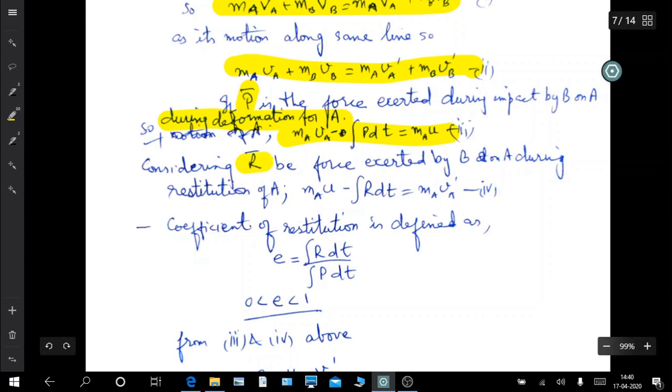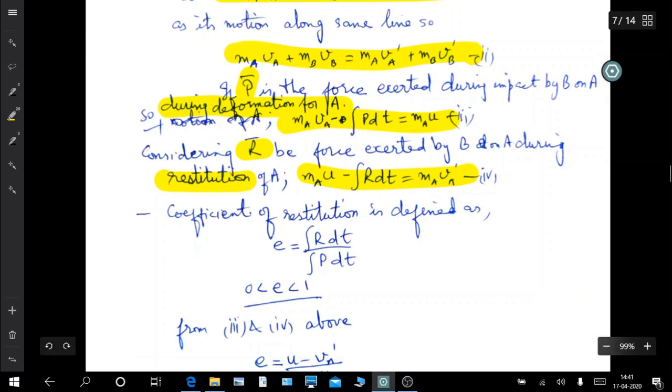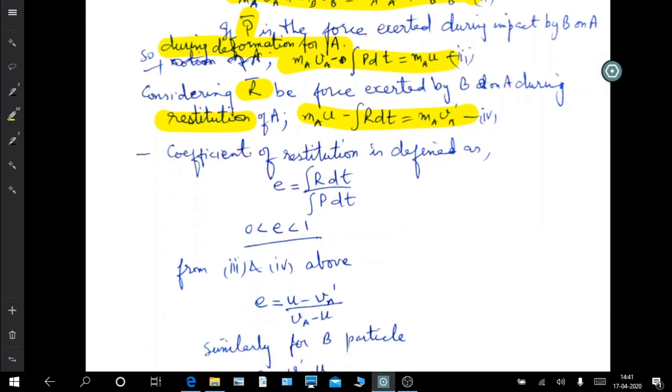Now consider R to be the force exerted by B on A during restitution. P was during deformation, this is during restitution of A. So this is again a moment balance equation: MAU minus the integral of the impact force R dt is equal to MAVA prime. Now there is a term known as coefficient of restitution E, which is defined in this way,